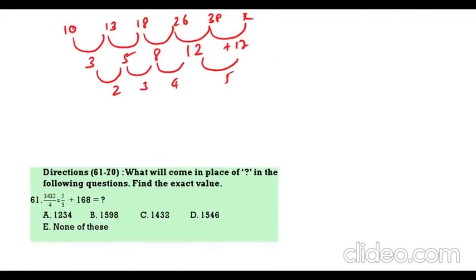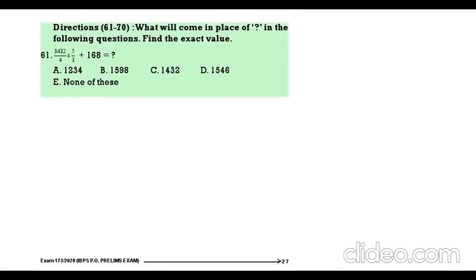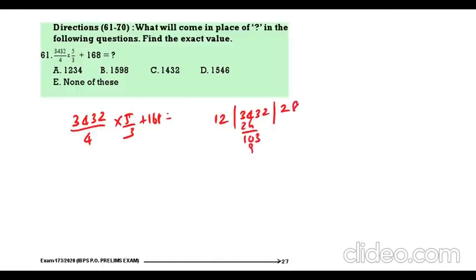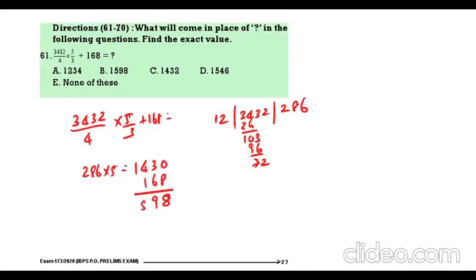Then next one. What will come in the place of the question mark here? So see, 3432 by 4 into 5 by 3. What is 4 into 3? 12. So divide 3432 by 12, plus 168. 12 2s are 24, 12 8s are 96. 286 into 5 is 1430. 1430 plus 168 is 1598. 2 is the correct answer.